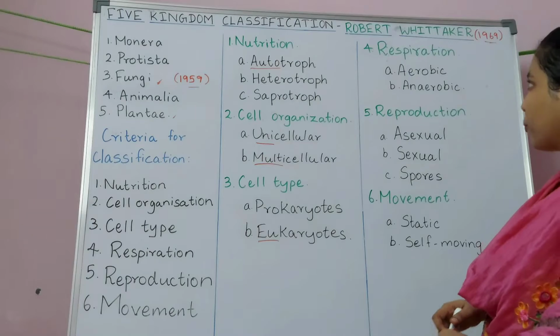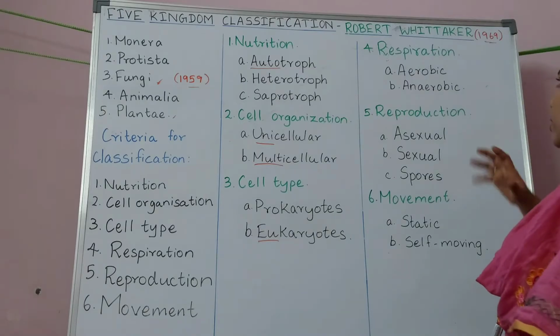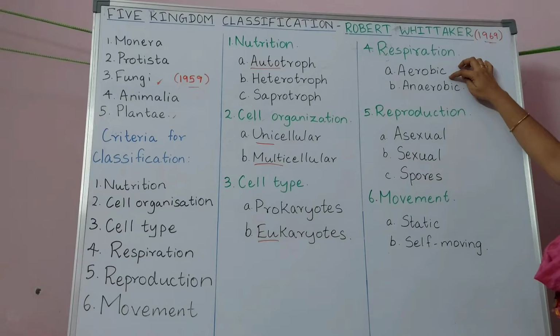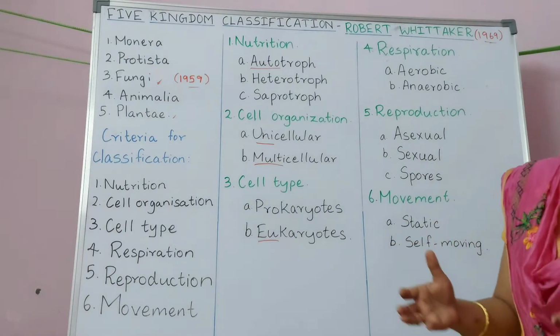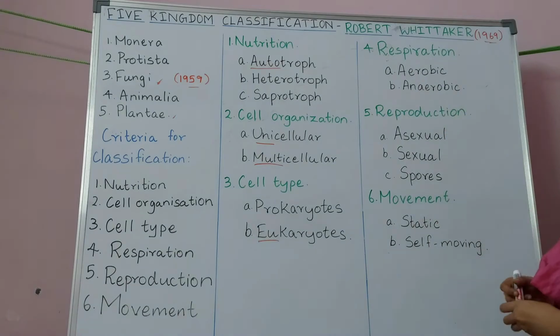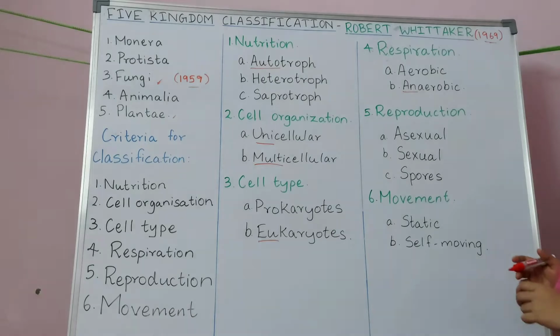And the fourth criteria for classification is respiration. Based on respiration, we can classify organisms into two types. Aerobic refers to the organism which requires oxygen for its growth. Anaerobic means an organism which does not require oxygen for its growth.